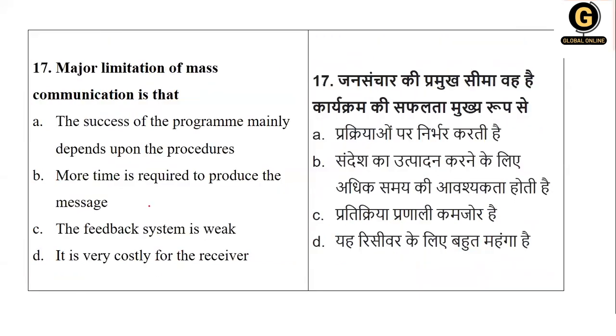Next, the major limitation of mass communication is, what is the biggest disadvantage of mass communication? The success of the program depends upon the procedure. More time is required to produce the message. The feedback system is weak. It is very costlier for the receiver. Yes, the biggest disadvantage.